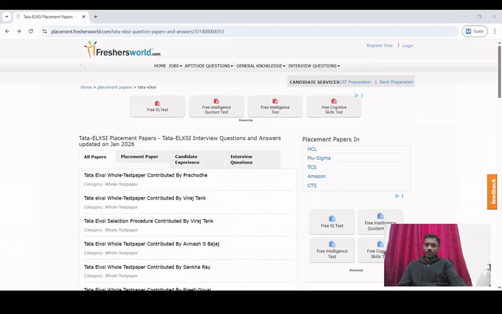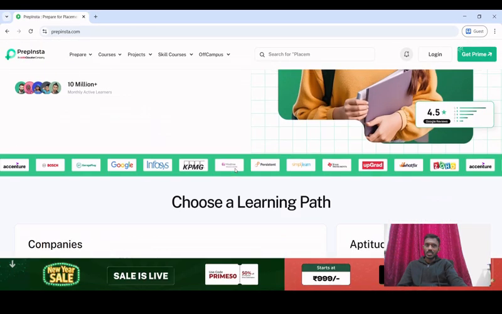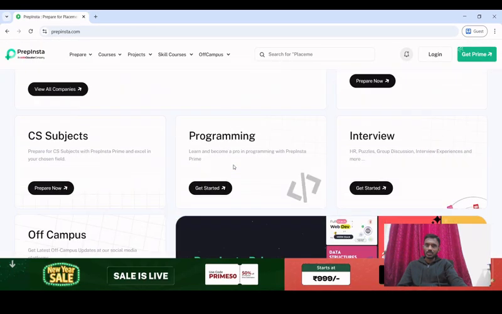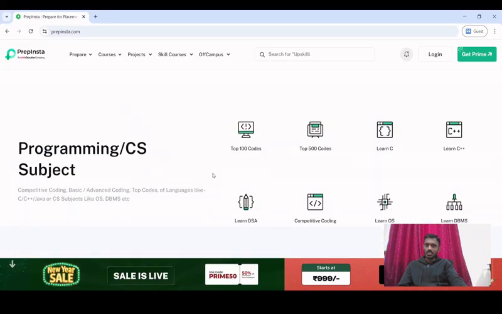And when you're preparing for a particular exam, you have to go to that website and choose the company which you want to prepare for. So let's also look at another example quickly. This is the third one that we are going to look at, which is prepinsta.com, which is also a good website, right? In here also you can choose the company you want to attend.